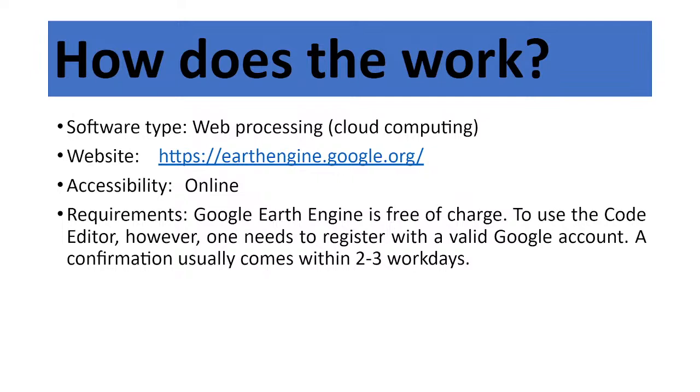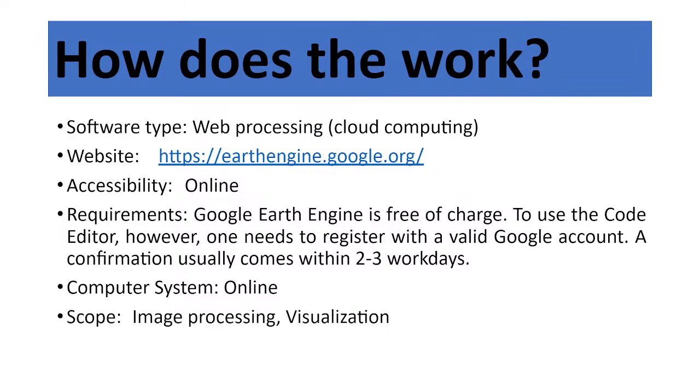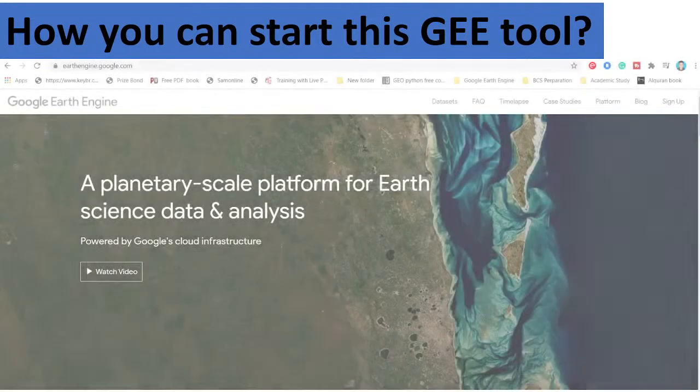If you face any problem regarding this part, you can contact me and I will help you. There is no problem. It's a very easy process, and I already sent you a video about how you can easily create a Google Earth Engine account and get the code editor. Your computer system must be online when you want to work with Google Earth Engine. The scope is mainly image processing and visualization. It works for both raster and vector data, and we can easily do both in this platform. How we can start this tool, I already discussed. It's very easy.